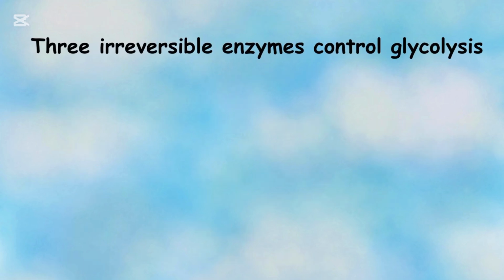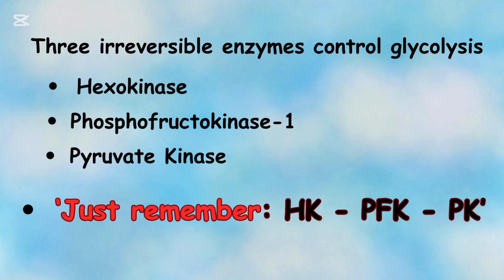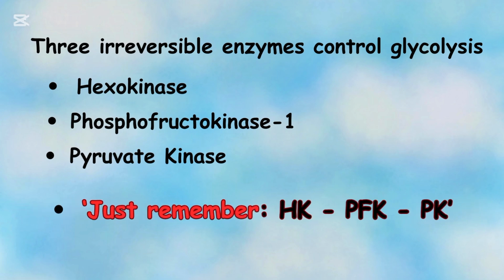Now, there are 3 irreversible enzymes that control glycolysis. These are the hexokinase, the phosphofructokinase 1, and the pyruvate kinase. Just remember HK, PFK, PK.